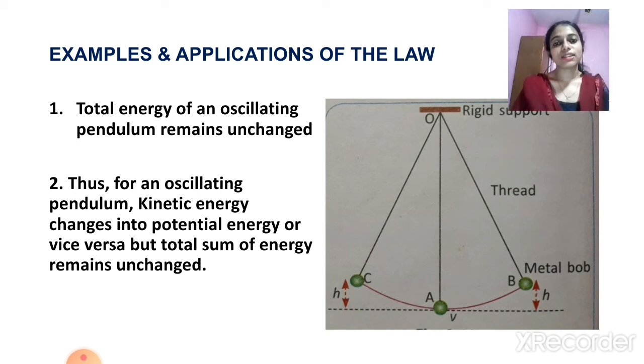And when it is reaching the position C, what happened? It is the maximum height it can reach. In that particular position, the kinetic energy will be 0 and it has the maximum potential energy. From that position, it again comes to the next position, isn't it? So it is the oscillatory motion. In this pendulum, we can see that the kinetic energy is converting to potential energy and vice versa, but we can say that the total energy remains unchanged.